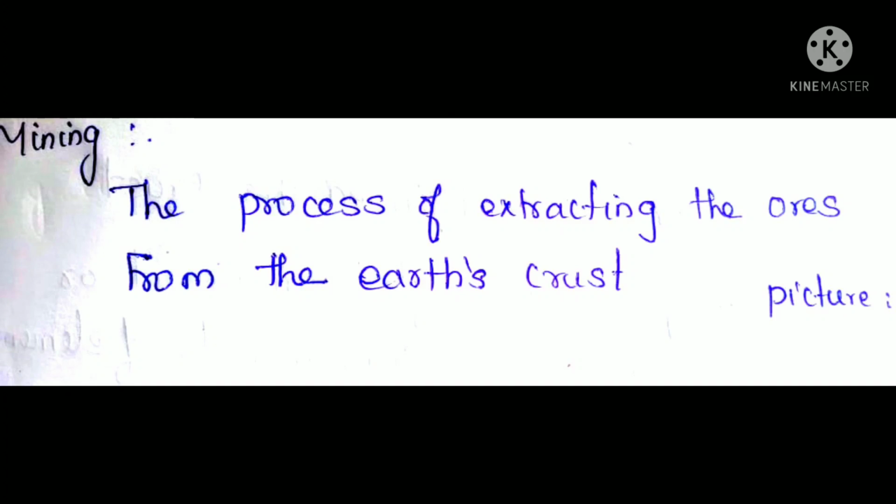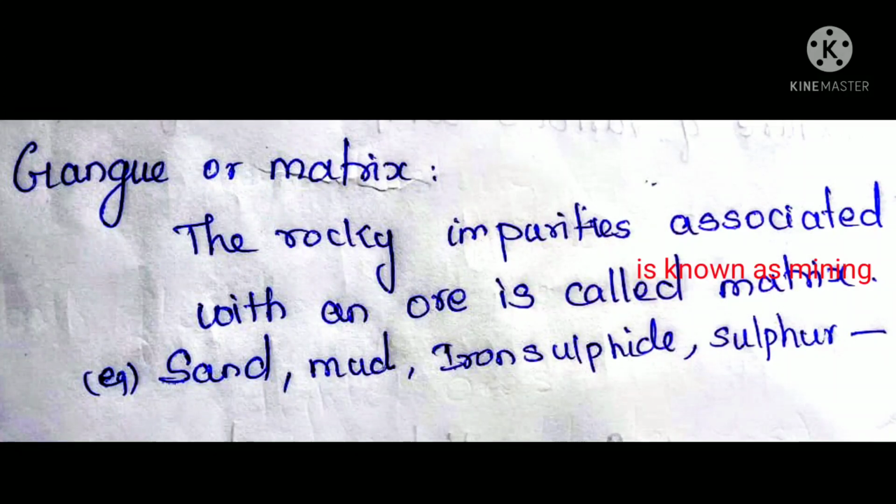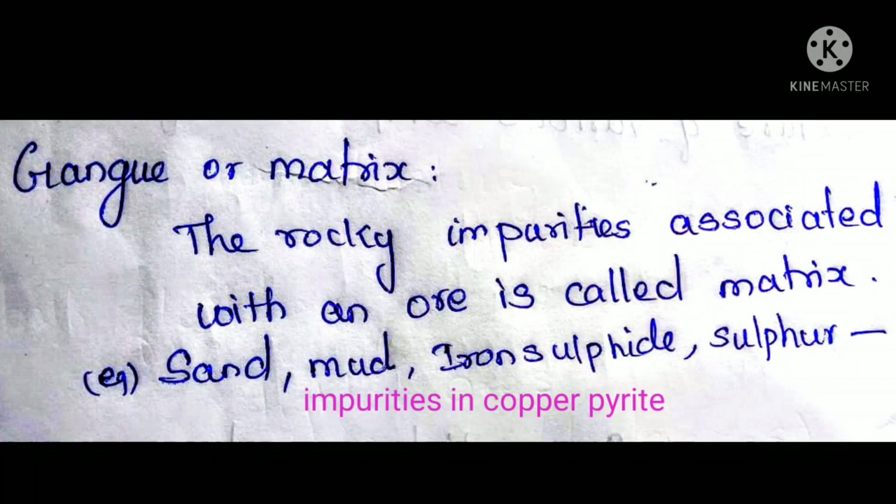So the first step is mining. That is, extracting the ore from the earth crust is called the mining process. Okay? Have you understood, students? The next one is gang or matrix. The next term that we commonly use in metallurgy is gang or matrix. What is this gang or matrix?